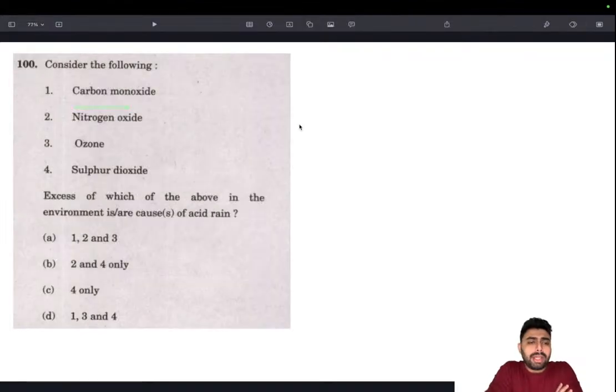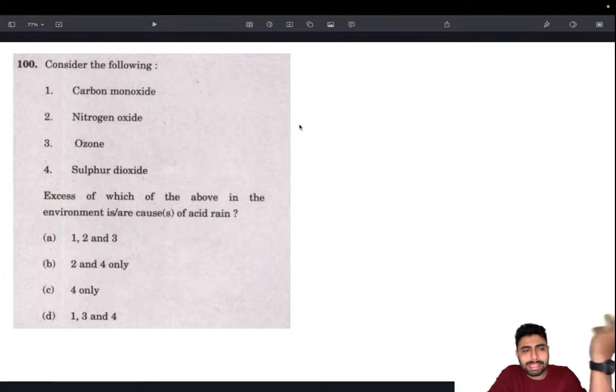Moving on. Excess of which of the above in the environment are causes of acid rain? Something that we always learn about. Right from our preschool, right from our 5th standard itself, we have been hearing about acid rain. Such a basic question has been asked here, and we know that in order to have acid rain, it needs to have something that could be made acidic when interacted with rain. So ozone won't be there. Ozone doesn't have any acidic nature, even if it's combined with water.